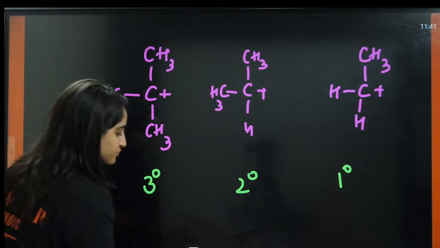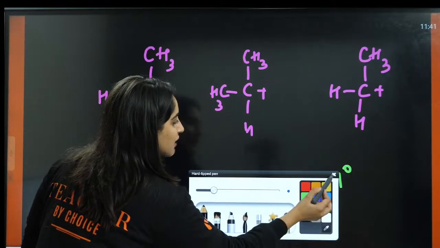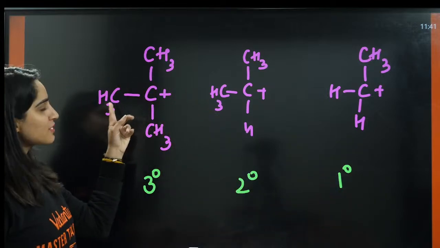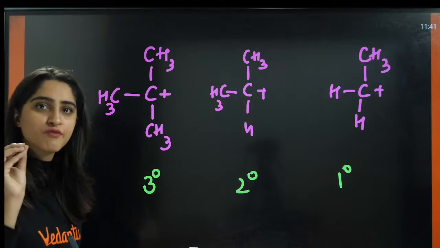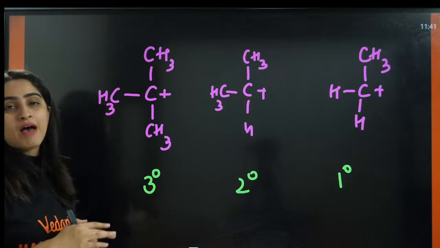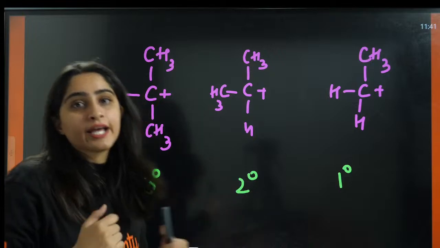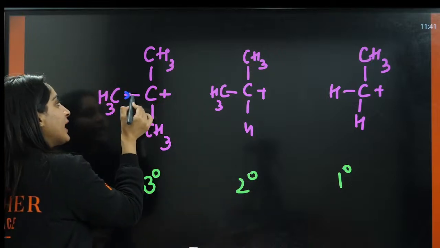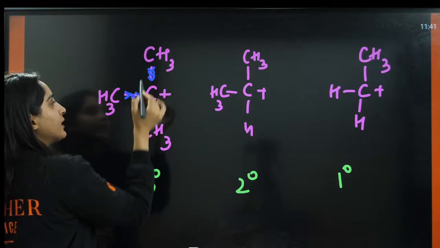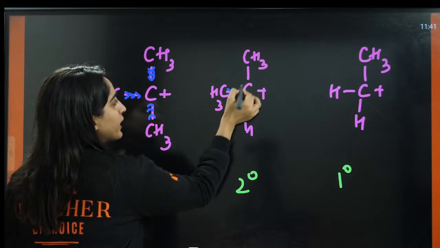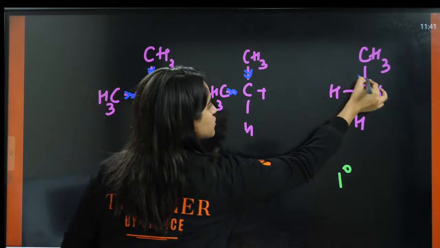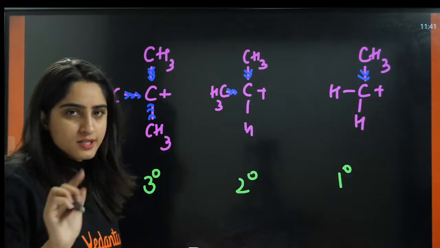Now you all know alkyl group. This is alkyl group. When it is attached to a carbon which is having positive charge, this will behave as an electron donating group. That means it is going to donate electrons. Now, understand one thing.